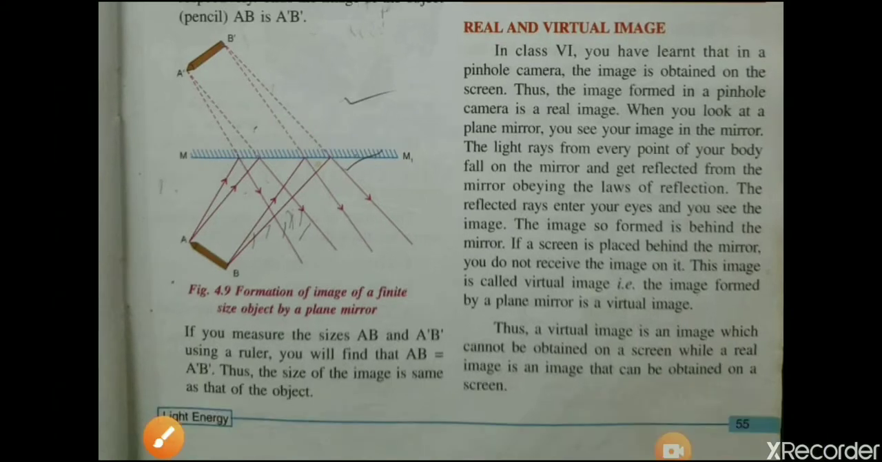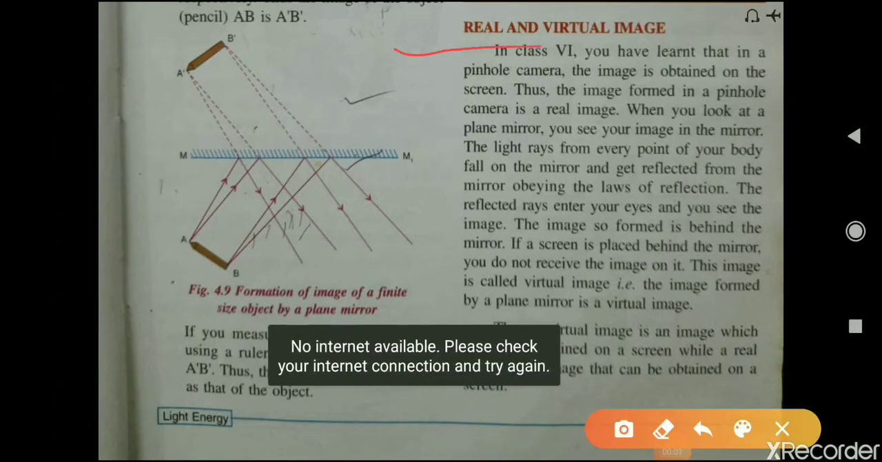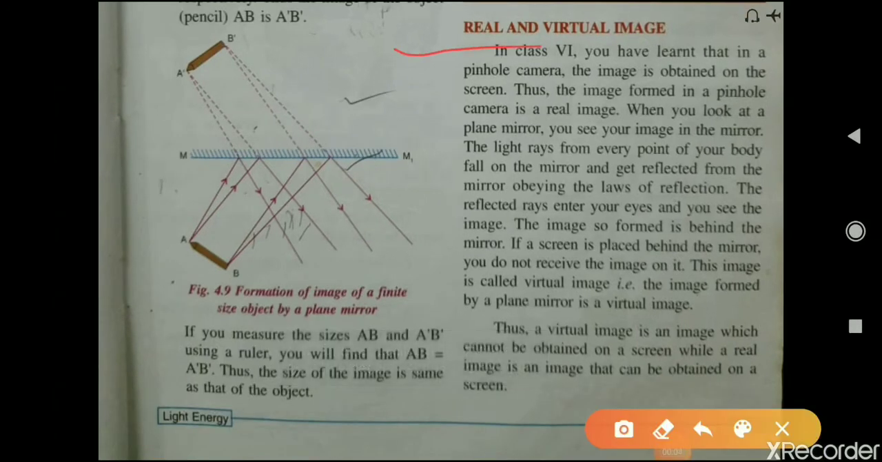Real image and virtual image. You have already studied in class 6th that in a pinhole camera, the image formed is obtained on a screen, and therefore this image is known as a real image. Means when the image is obtained on a screen, that image is known as a real image, and when we cannot obtain the image on a screen, that image is known as a virtual image.